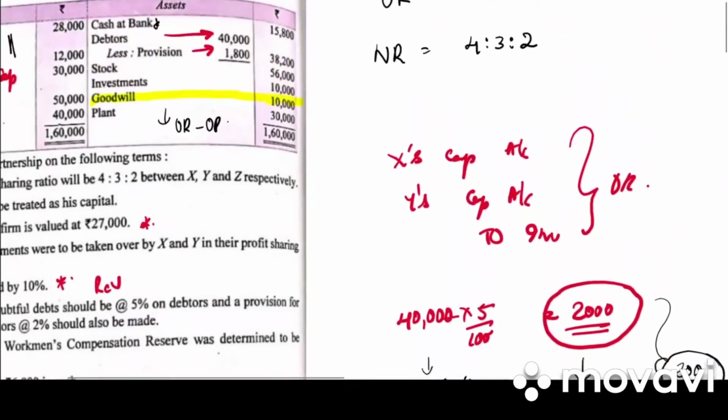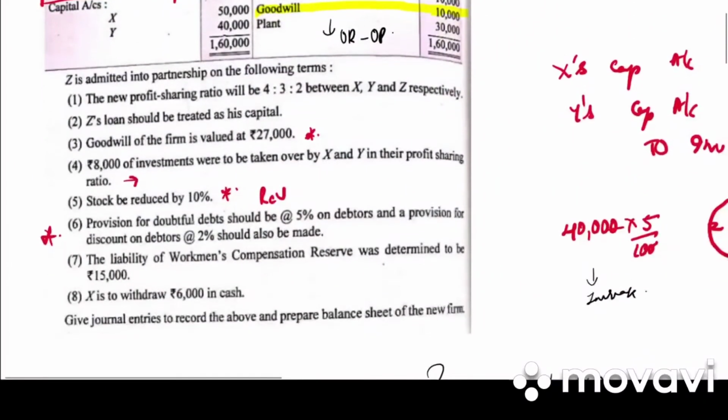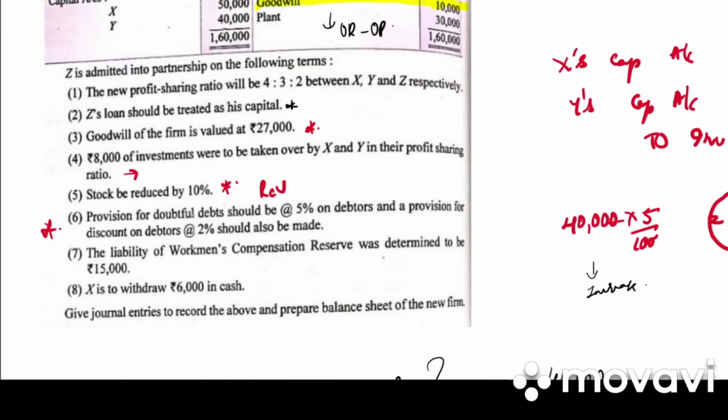Then next let's go on to the adjustment. Z's loan will be treated as capital. So what will be the journal entry for this? It is Z's loan account debited to Z's capital account. So write down.